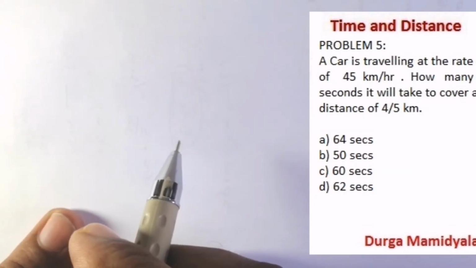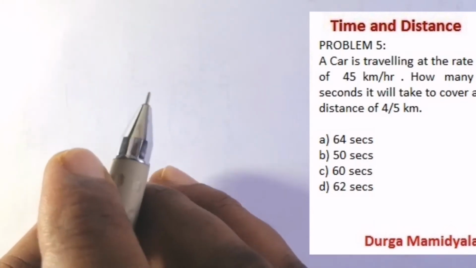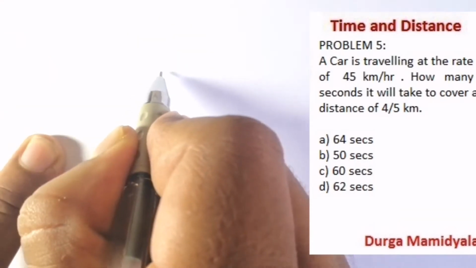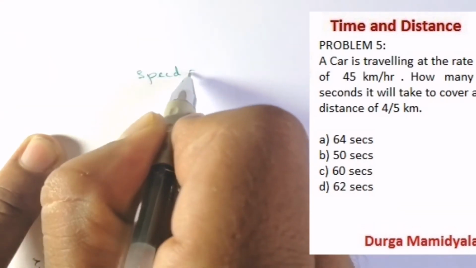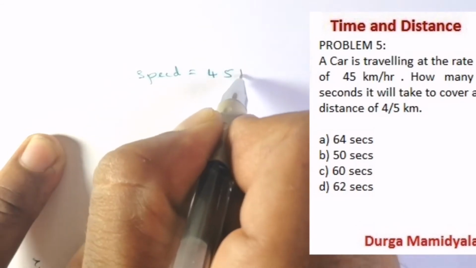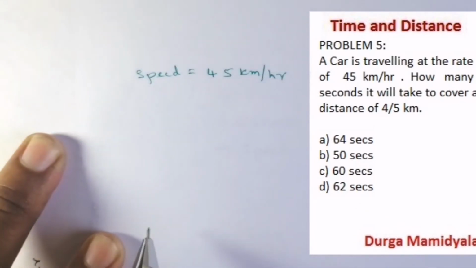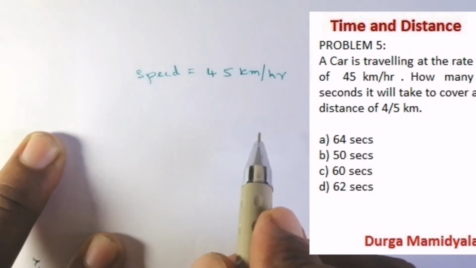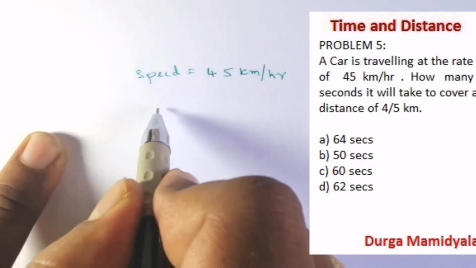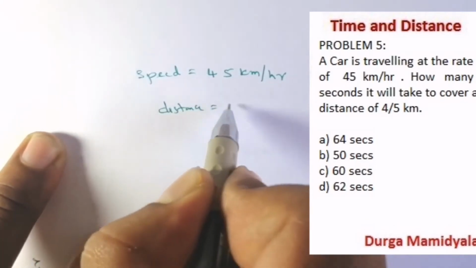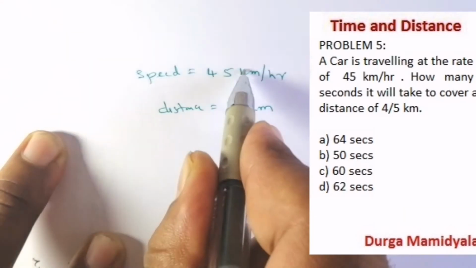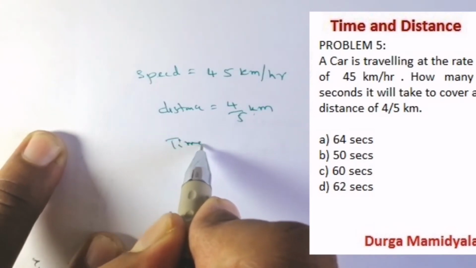A car is traveling at the rate of 45 kilometer per hour. So what is the speed of the car? The speed of the car is 45 kilometer per hour, right? Now what are we asking here? How many seconds it will take to cover a distance of 4 by 5th kilometer. So what is the distance we have been asked? 4 by 5th kilometer, right? It is in kilometers, and we have been asked about the time. What is the time it takes?